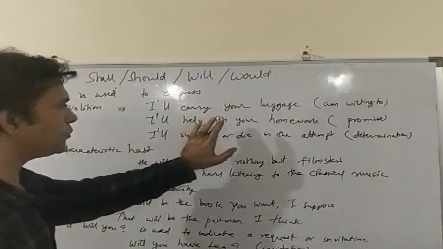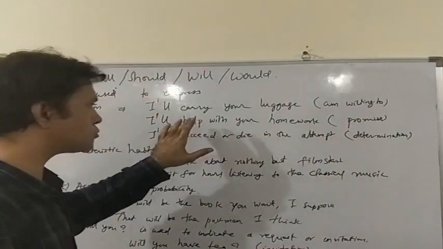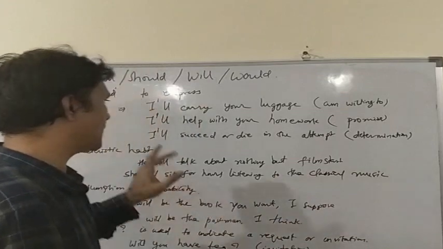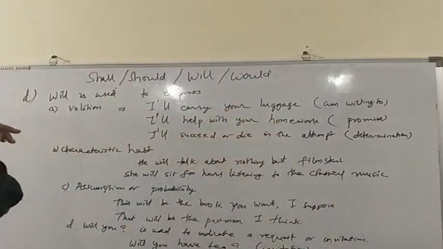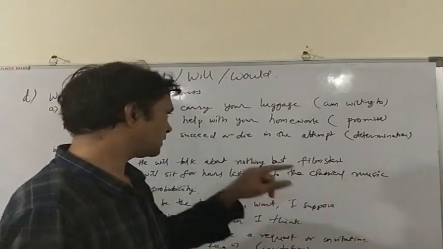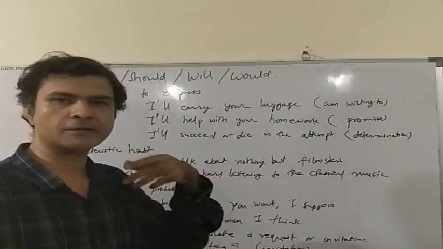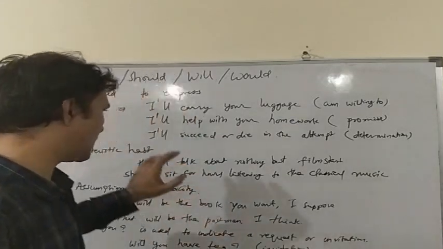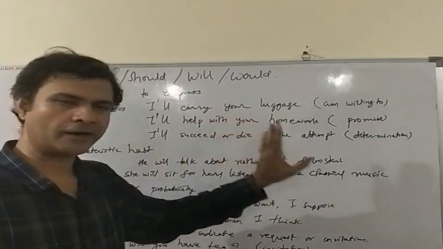I will help you with your homework. Here will is used to express a promise. I promise that I will help you with your homework. I will succeed or die in the attempt. Here will is used to express determination. How determined I am about my attempt. I will either succeed or die in the attempt.